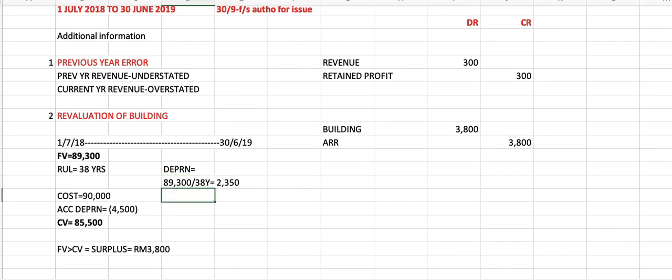Okay, so we pass the journal entry for depreciation: debit SOPL, depreciation on building, 2350, and we credit accumulated depreciation for the building, 2350.